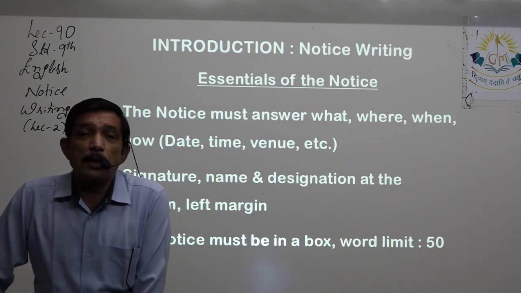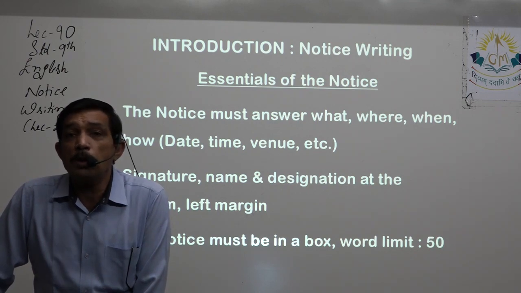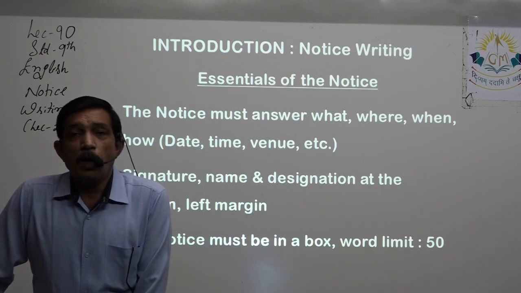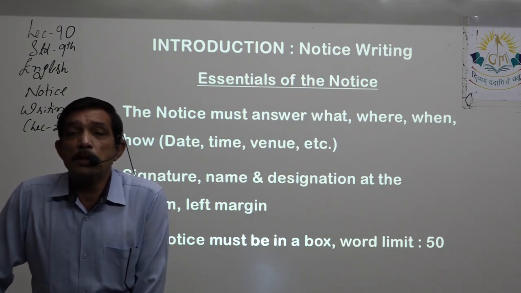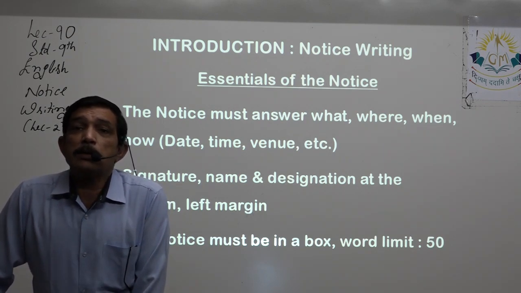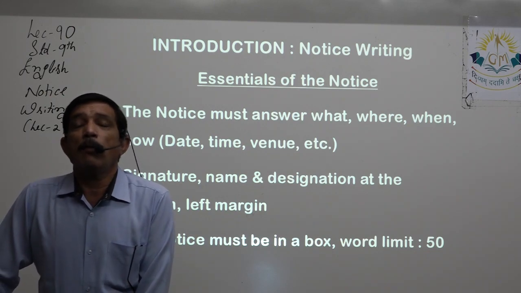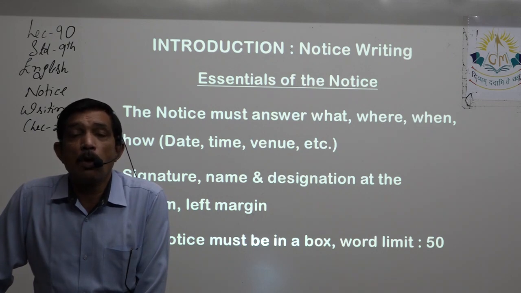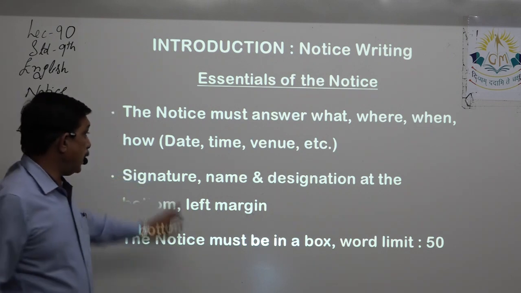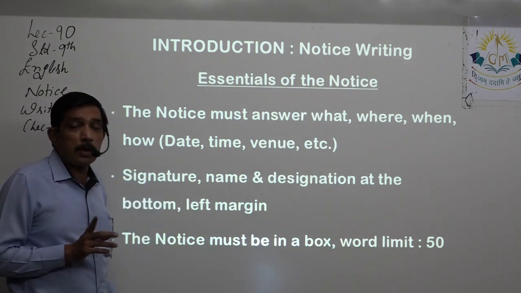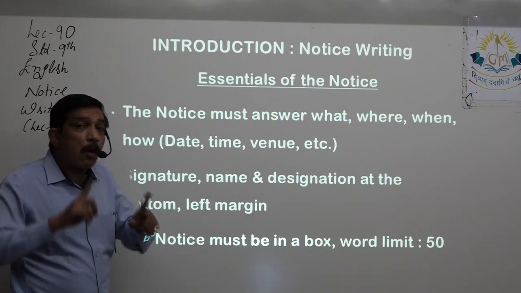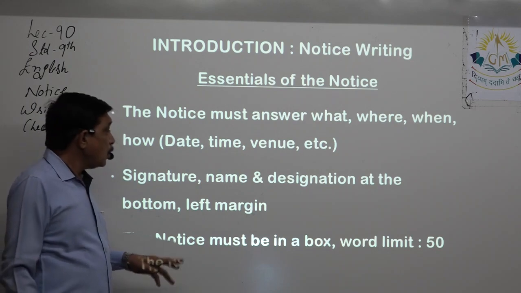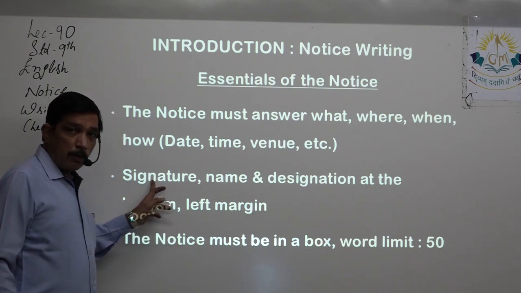You are just asked to write it. So somebody told you, some authority told you to write that notice, right? So one of the best options, if no designation is given, is that the standard in which you are studying becomes your designation, a student or student of, because you are signing. Somebody told you to write the notice, you are not the authority, but the authority told you to write the notice on his behalf, right? So the signature will be on the top.